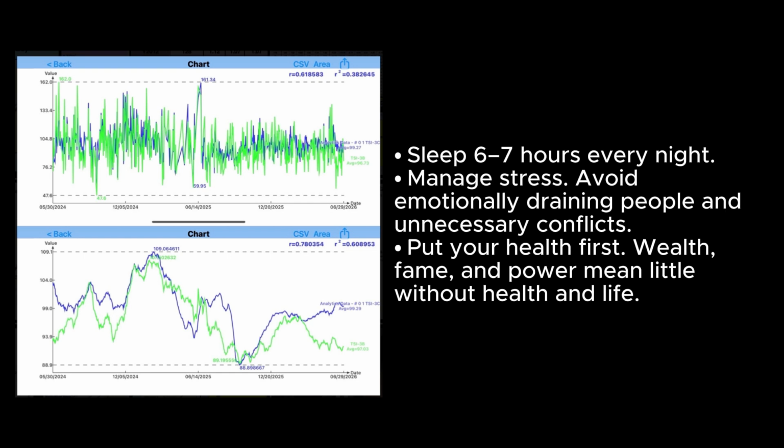Sleep 6 to 7 hours every night. Manage stress. Avoid emotionally draining people and unnecessary conflicts. Put your health first. Wealth, fame, and power mean little without health and life.